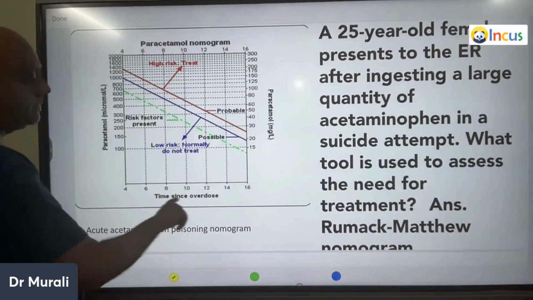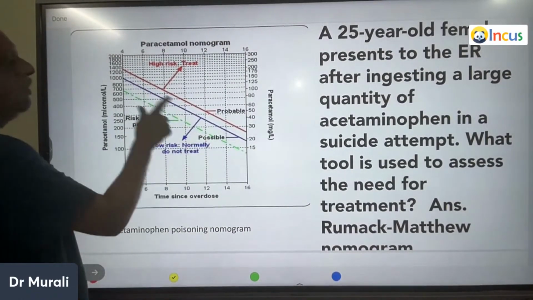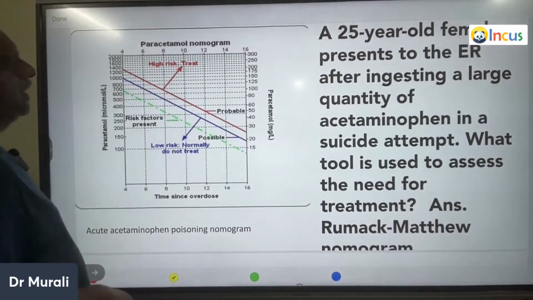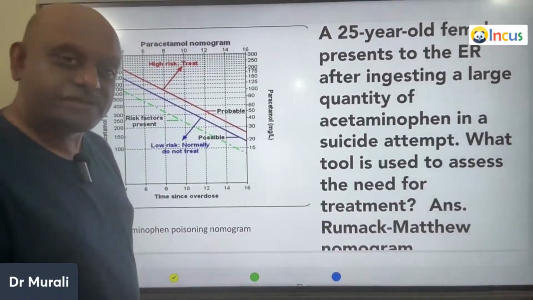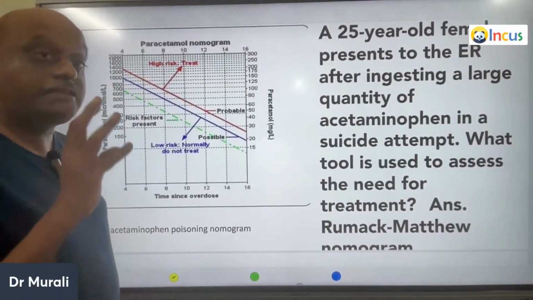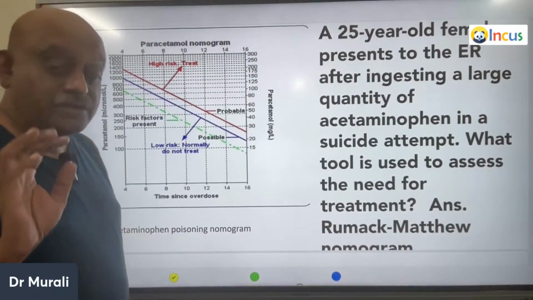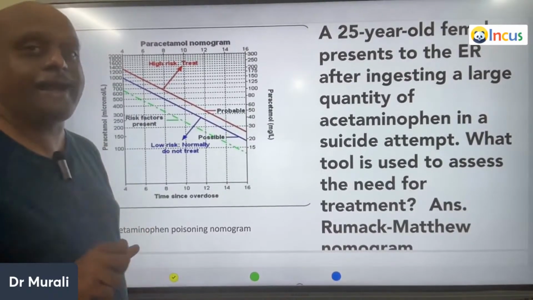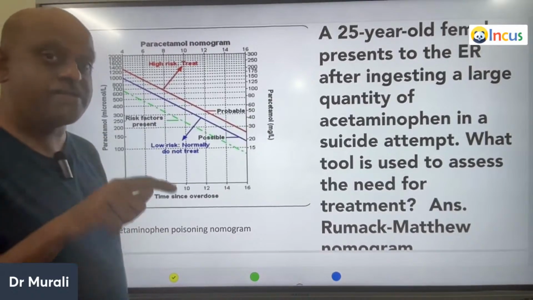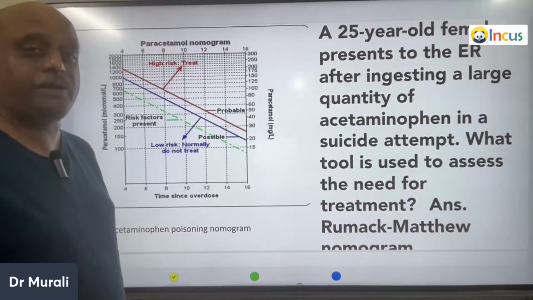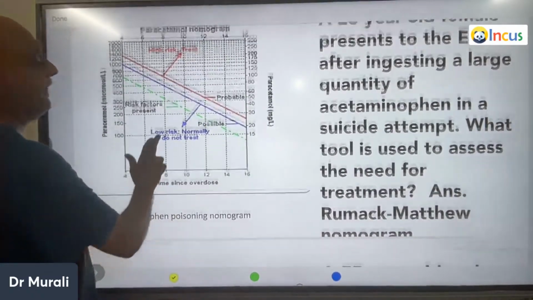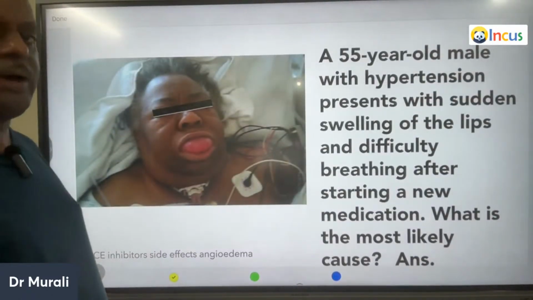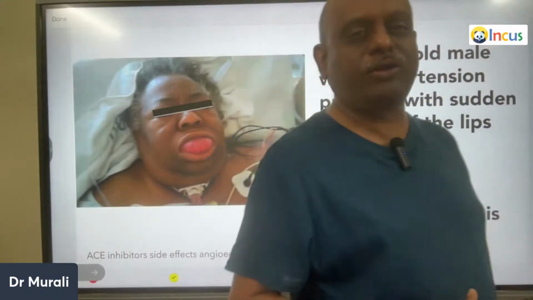paracetamol, time since overdose. There is a nomogram based upon the concentration levels of the acetaminophen. So there are lithium, acetaminophen, acetyl salicylic acid. All these drugs, tricyclic antidepressant overdose, benzodiazepine overdose, barbiturate overdose, how do you treat is a favorite topic for the examiner.